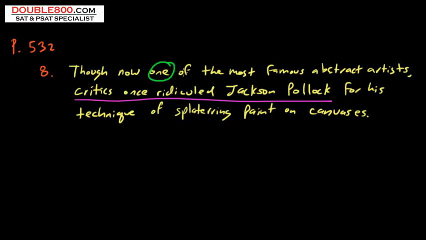So one is the subject before the preposition. It's an artist. Critics makes absolutely no sense. First of all, it doesn't even agree with one, and the critics aren't the artist. The subject, you should recognize right away, is the artist, Jackson Pollock. So this rule can never be violated. We're describing one of the most famous artists, comma. You need right after the comma the subject. So we're just going to predict it, and it's got to have the name Jackson Pollock.